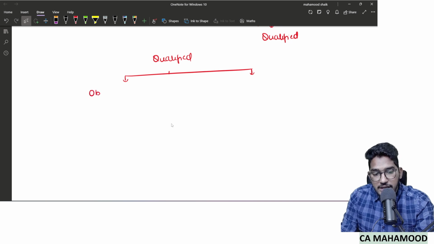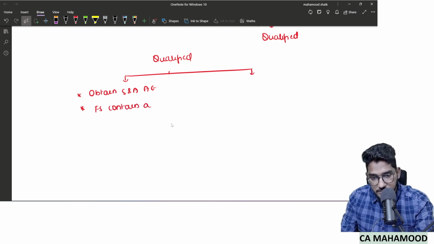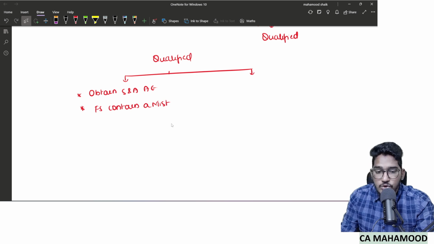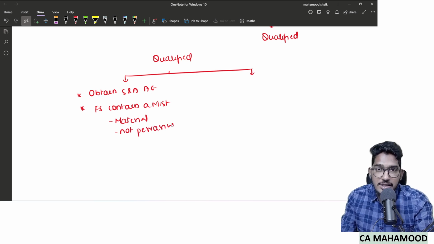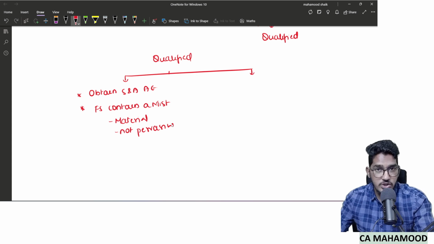Case one: the auditor is able to obtain sufficient and appropriate audit evidence, and on the basis of that evidence, the auditor concludes that financial statements contain a misstatement, and the effect of that misstatement is material but not pervasive. I have evidence, and on the basis of that evidence I have found a misstatement. The effect is material, but it is not so big enough to say financial statements are wrong.